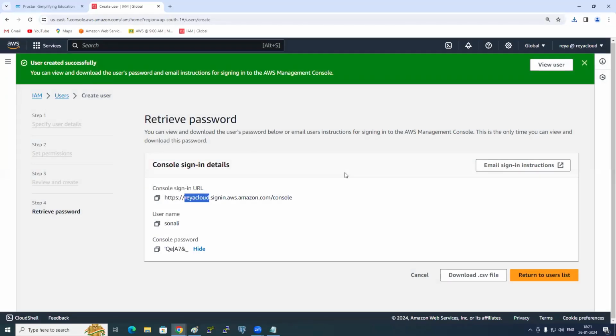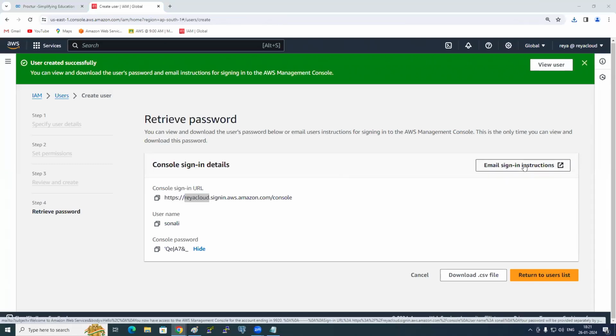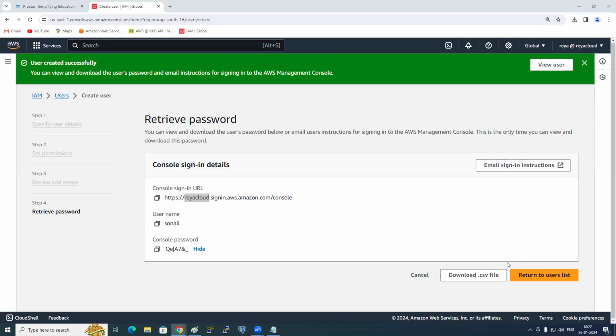And then you have the email sign-in instructions. Email sign-in instructions means, as an admin, I created Sonali's account, so I send an email to her. Hi Sonali, congratulations, your AWS account has been set up. Please find the details below. Username Sonali, password, and then the IAM user sign-in link. Enjoy surfing AWS. Thank you. Send. Otherwise, if you click on email sign-in instructions, AWS will automatically draft an email for you. Not required here. First of all, your email should be configured. Do you have email on this desktop? No. Is it clear?